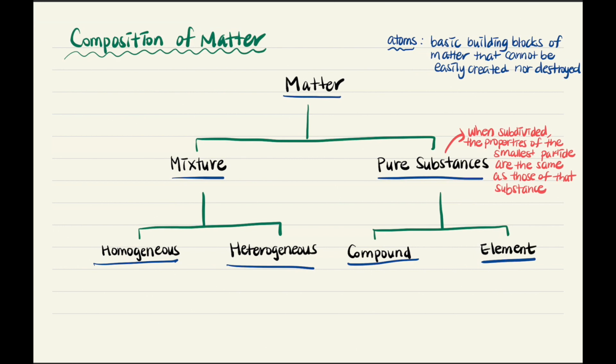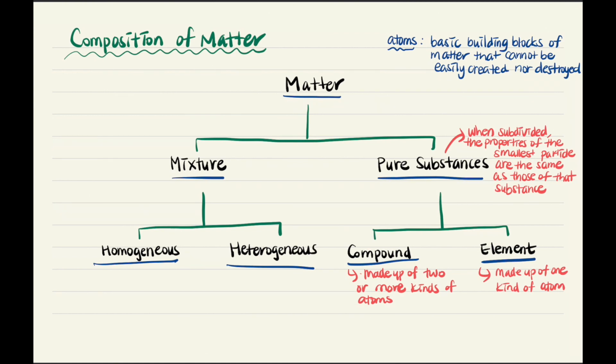The composition of an element is made up of one kind of atom. That being said, all parts are the same throughout. Unlike elements, a compound is made up of two or more kinds of atoms. Although they are made up of two or more kinds of atoms, the composition is definite and all parts react the same.